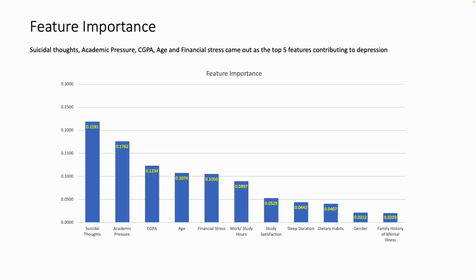This is the graph which shows the feature importance, arranged in descending order, where suicidal thoughts came out as the most important feature in identifying the depression cases. The top 5 features are suicidal thoughts, academic pressure, CGPA, age, and financial stress. Besides that, there are parameters like work, study hours, study satisfaction, sleep duration, dietary habits, gender, and family history of mental illness. All these features contribute overall in explaining the depression cases.